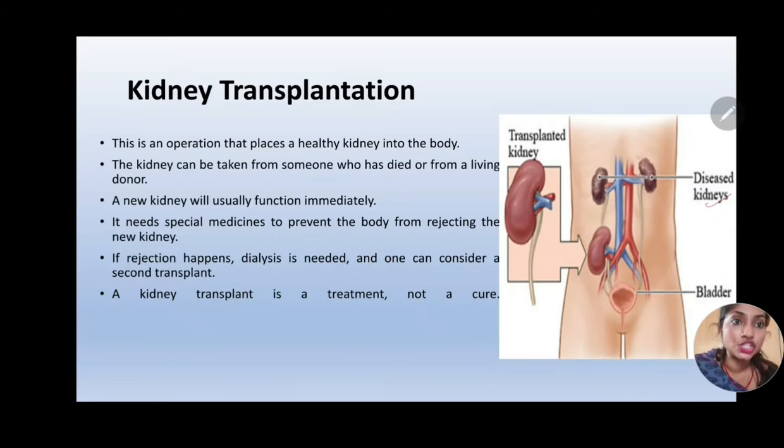It is done through surgery, and there are high chances of this new kidney being rejected because it's a foreign particle. The body does not keep quiet, and there are high chances that this graft can be thrown out of the body. So in order to avoid this, the person who undergoes kidney transplantation will be provided with immunosuppressor drugs so that the body does not reject this graft. If the graft is still rejected, then the person can opt for a second transplantation, and he can follow up with dialysis until he gets a second transplantation done. So kidney transplantation is just a treatment and it is not a cure for kidney failure.